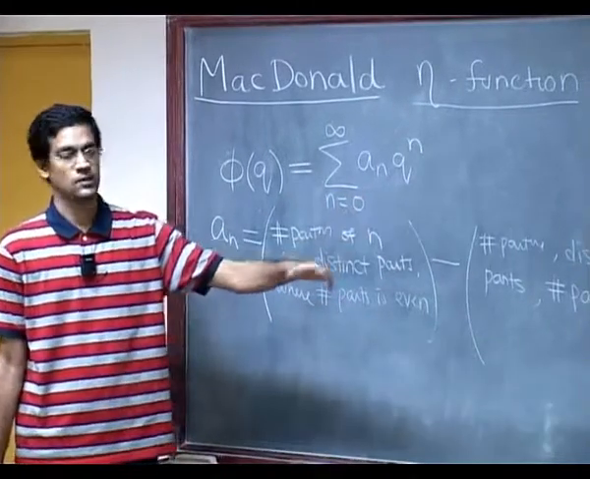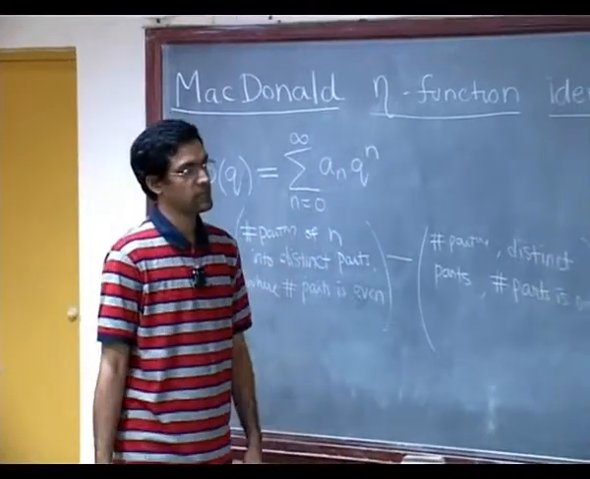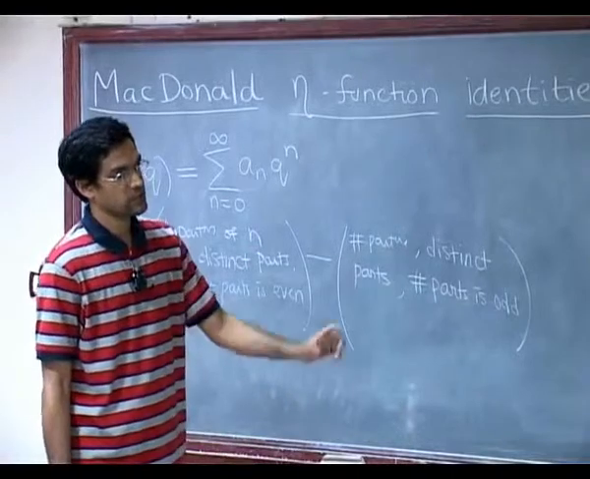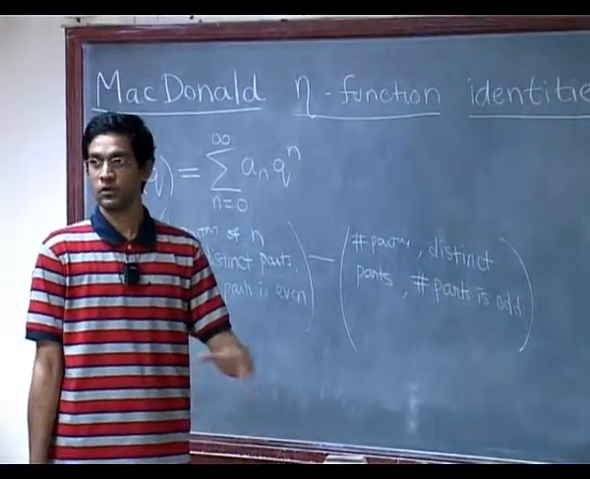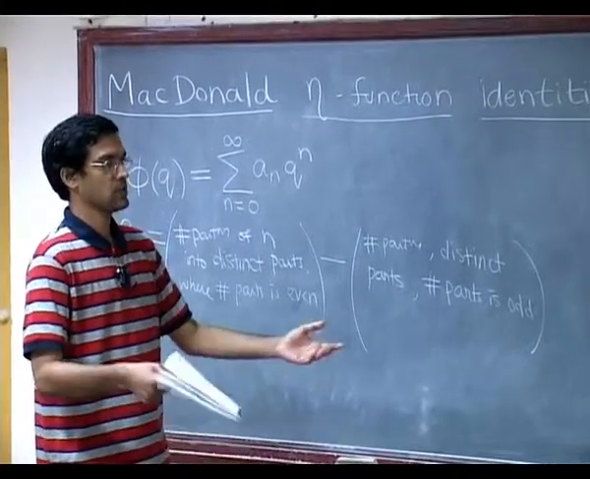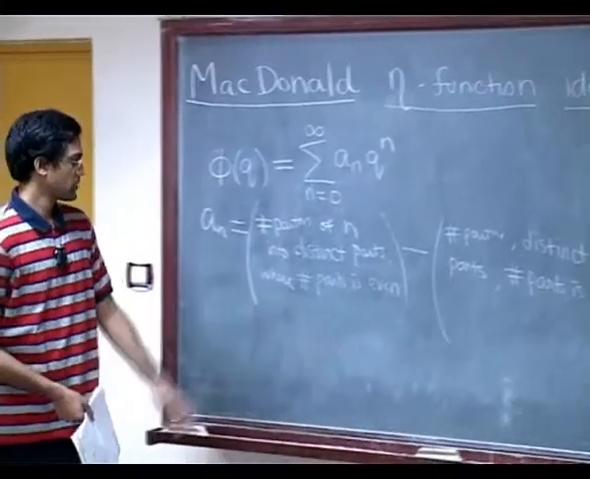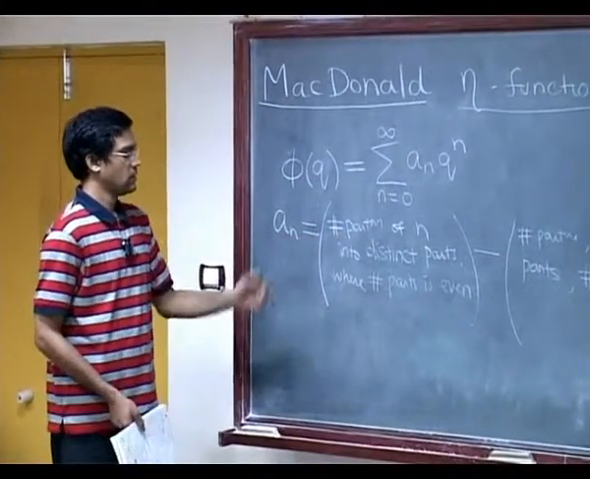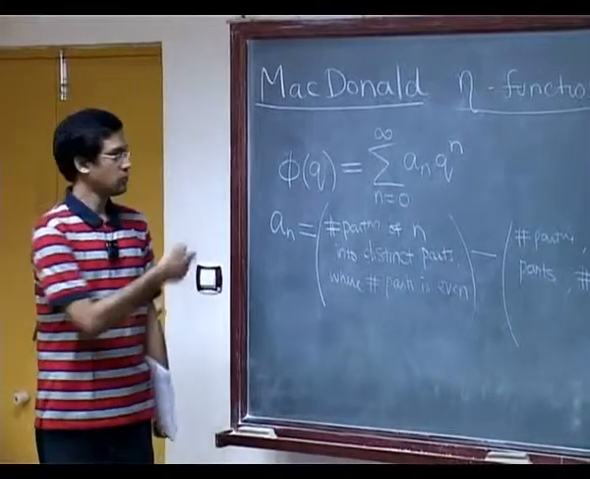For example, for 6 there were 2 partitions with an even number of parts, the 5 plus 1 and the 4 plus 2, and there were 2 with an odd number of parts, the 6 and the 3 plus 1 plus 2, and so their contributions cancelled in the end. But in general, here's the expression for an or phi q.